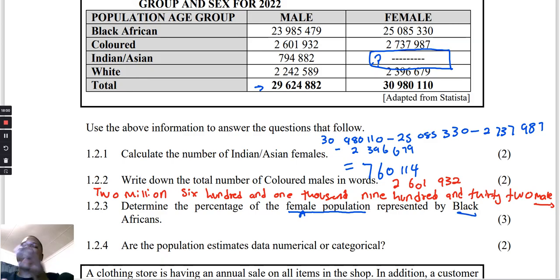I don't know if this statement is confusing or what, but someone might find this statement confusing, but I am not finding it confusing. It's very correct. Because if you look at that, there's no comma to separate the sentence. The sentence is one. So we need to know what percentage the Black Africans represent in the population of all the females.